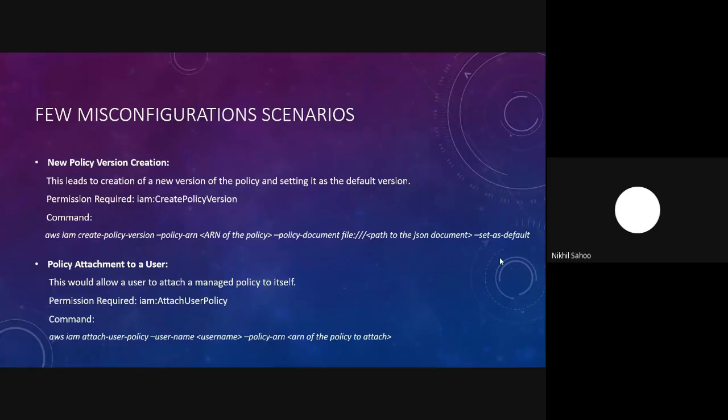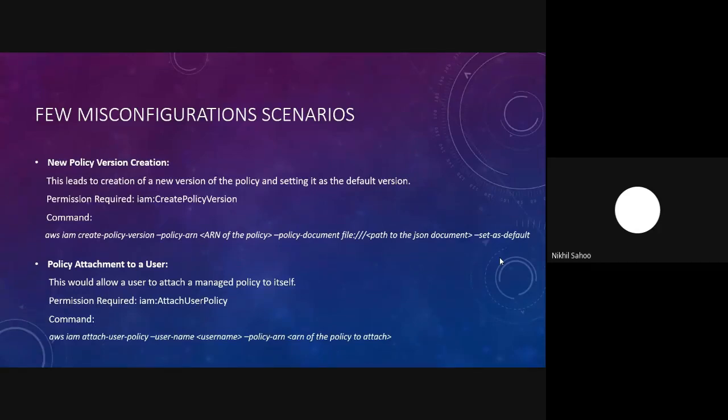Let's say you've got a policy named cloud, and that particular cloud policy can have multiple versions, like V1, V2, up to V5. You cannot have more than 5 versions of a particular policy, and at a time you can only enable one particular version. It's not like you would be able to enable all versions, and it would be a union of all those versions. At a time you can only enable one version.